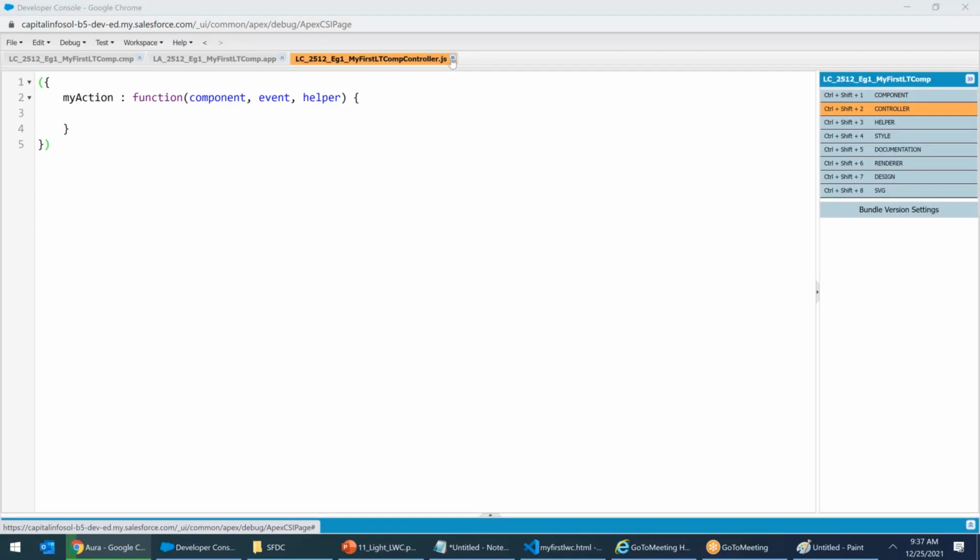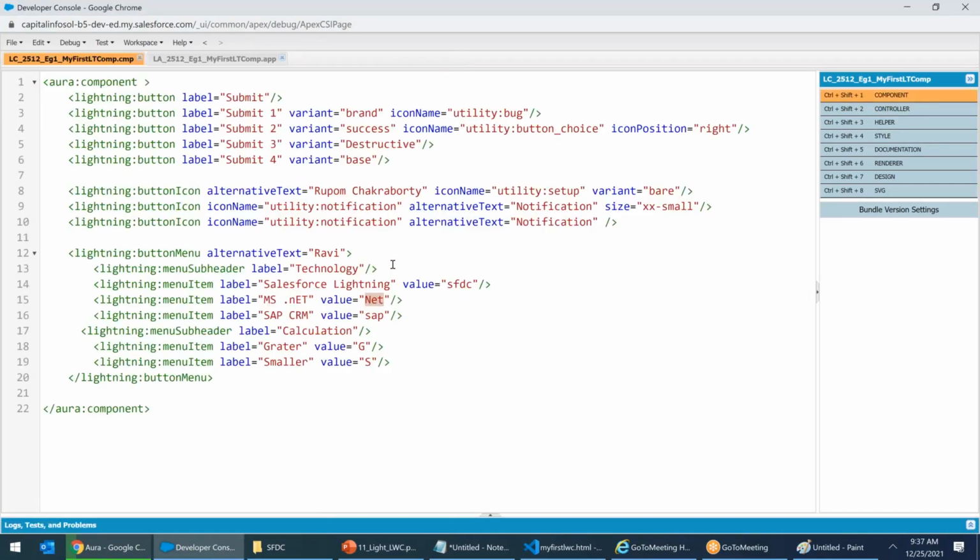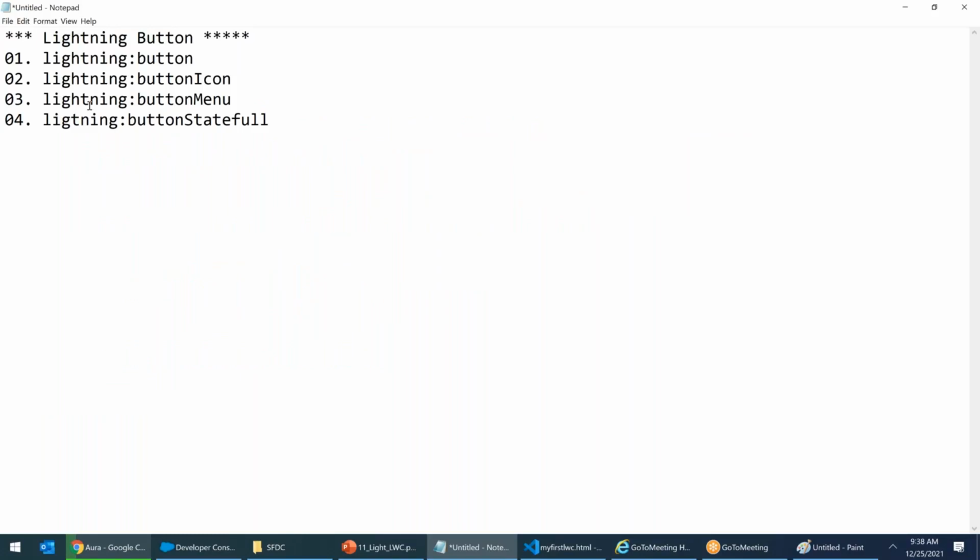That is the reason it's a separate course. Why is it a separate course? This is the reason: we use only 25% Apex, and 75% is something separate. So all these calculations we'll do in the next class. This class I'm just teaching you some basic buttons. Clear now, everyone? Button state and stateful require a little bit of programming. We will do it later. So the fourth button, button state, I will do later, not now.